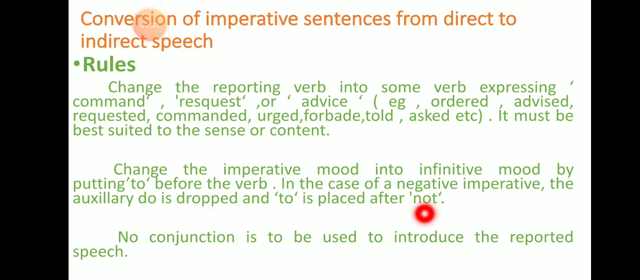Let me give you an example here. He said to me, don't do this. So he advised me not to do this. We have just dropped that do there. Do is dropped and to is placed after not. No conjunction is to be used to introduce the reported speech. Actually, we are not using a conjunction here. We are just changing the imperative mood of a sentence into infinitive mood. That is what we are doing.